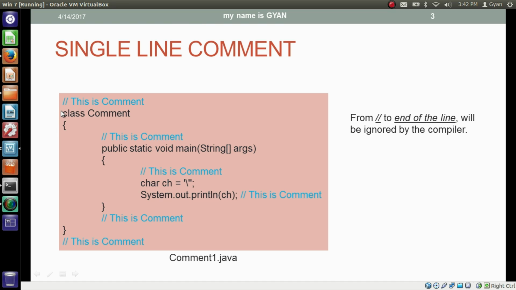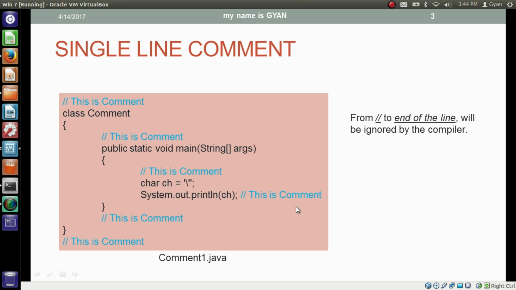In a Java program, a line starting with two forward slashes is called a single line comment. From the double forward slash to the end of the line will be ignored by the compiler. So this one is a comment, this one is a comment, this blue colored line is also a comment, this one is also a comment, and this one and this one too. All these blue colored lines will be ignored by the compiler.